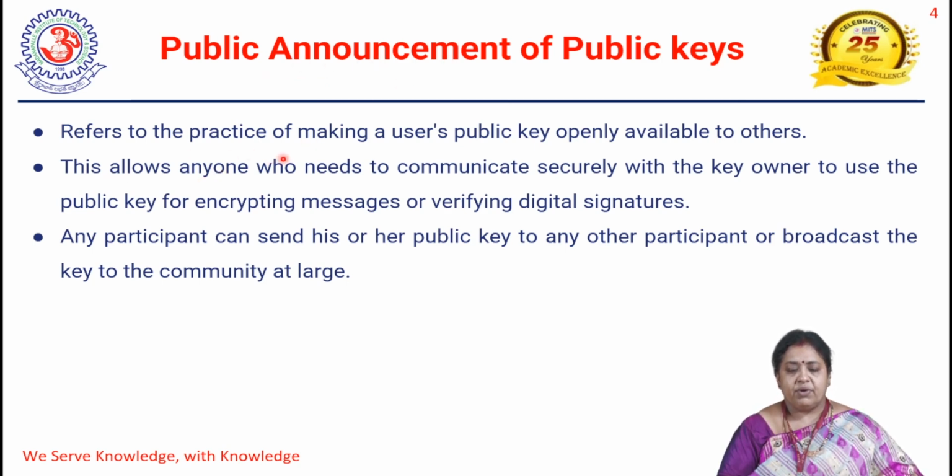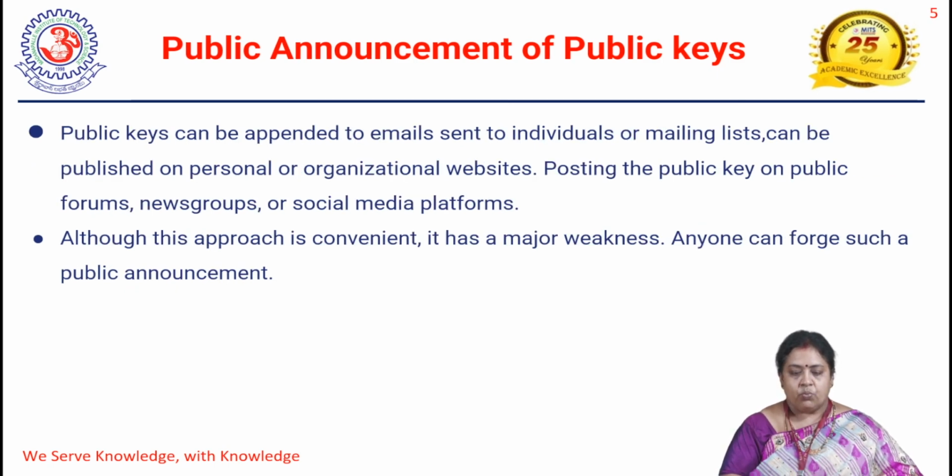Okay, so anyone who needs to communicate can use the public key for encrypting messages and verifying the digital signature. Any participant can send his or her public key to any other participant, or broadcast the key to the community at large. That we call public key announcement. So the participant can send his or her public key to any other participant, or he can broadcast, that means announcing to everyone in the network. These public keys can be appended to emails, newsgroups, forums, everywhere, so that the public announcement can be done.